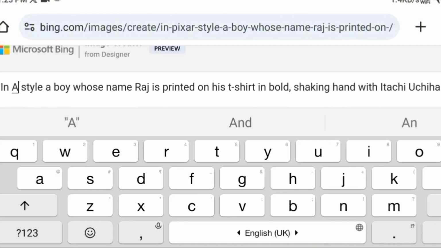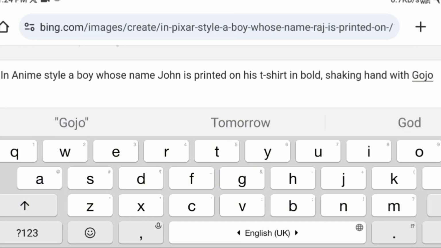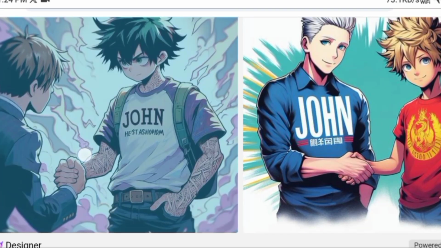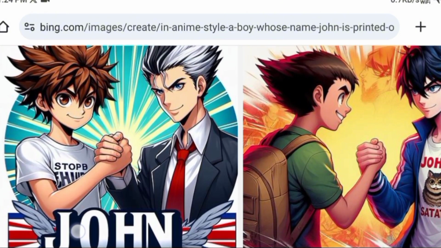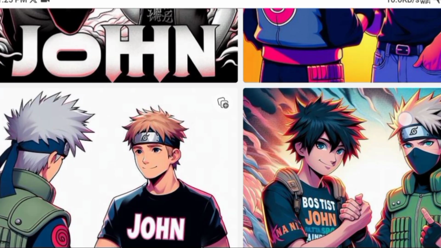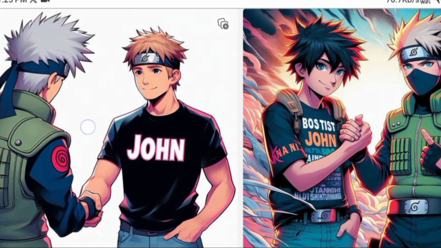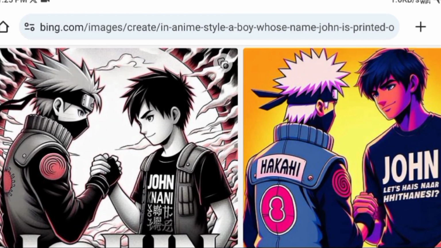Okay, let's try something new. Let's change the style, change the boy's name, and change the anime character. Let's try Gojo this time. What? Who is this? It seems like AI doesn't recognize Gojo. Whoops! But is it the same with Kakashi? Let's find out. Nope, not this time. It seems like our copy ninja is so famous. Talking about the images, just wow, especially I like the second one.